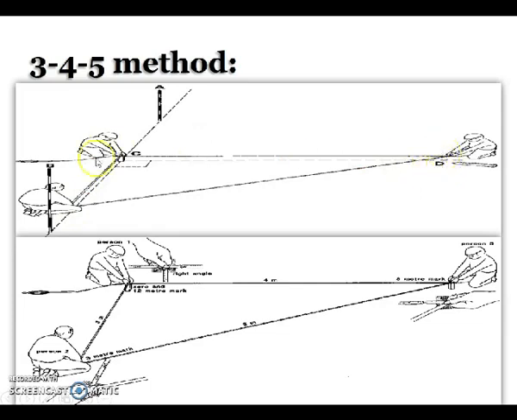Now you have to locate a point D such that D is at a distance of 4 meters from C and at a distance of 5 meters from E. You take the chain or tape and move the point until it is 4 meters from C and 5 meters from E. Finally, you place a ranging rod there. This is how an offset for the line AB can be done using the 3-4-5 method.